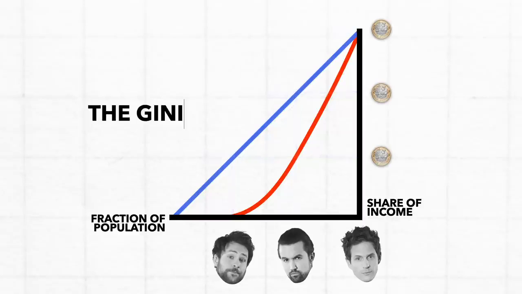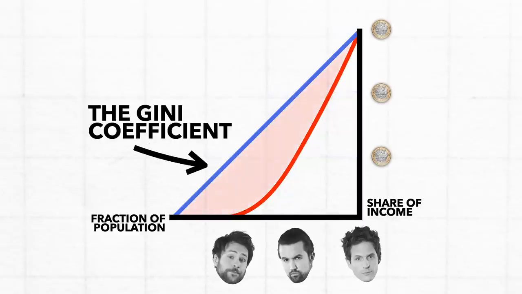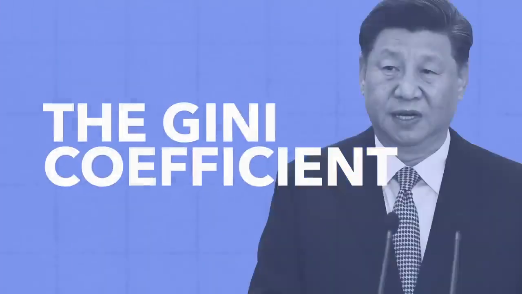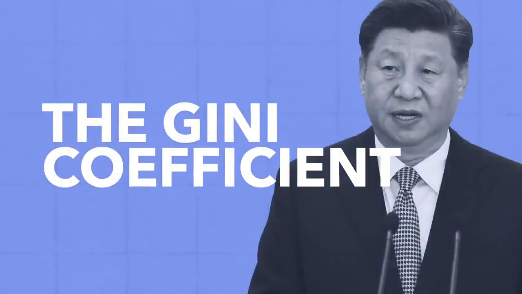The Gini coefficient essentially measures the area between those two lines. When it's perfectly equal, there's no space between the two lines, so it's 0, and when the last person has all the money, the area between the two lines is just the entire area underneath the first line, so it's 1.